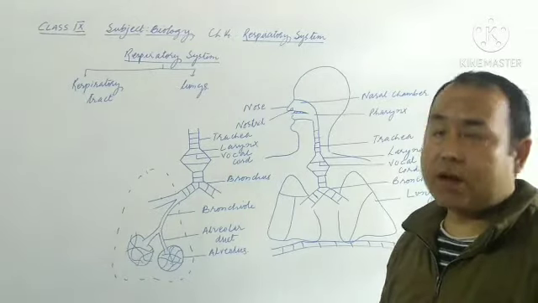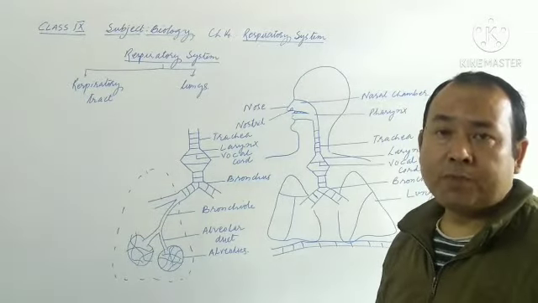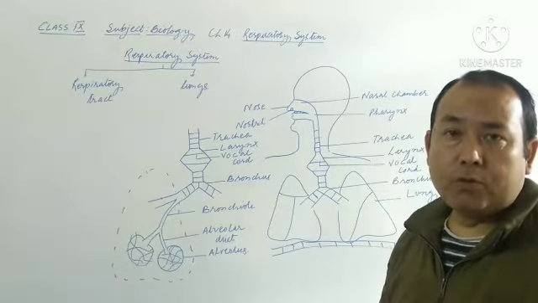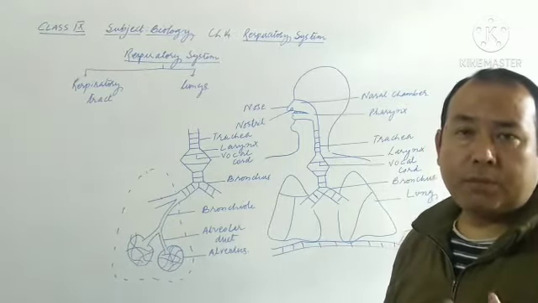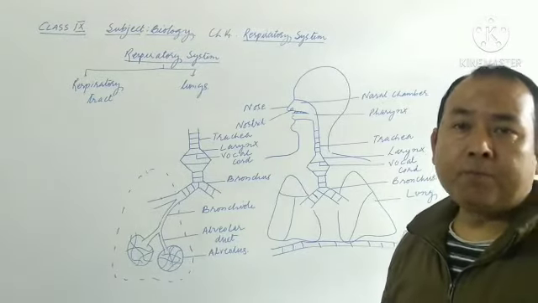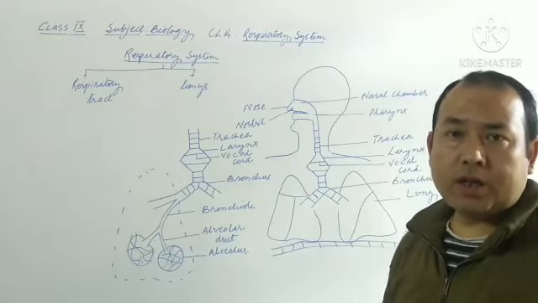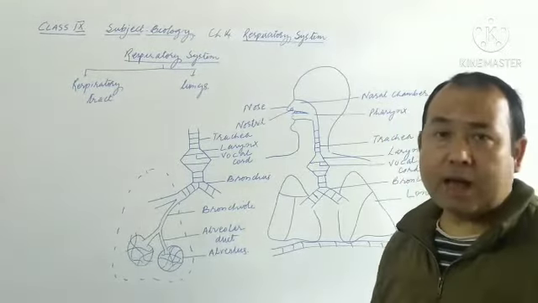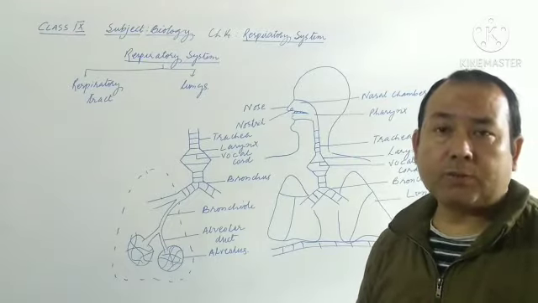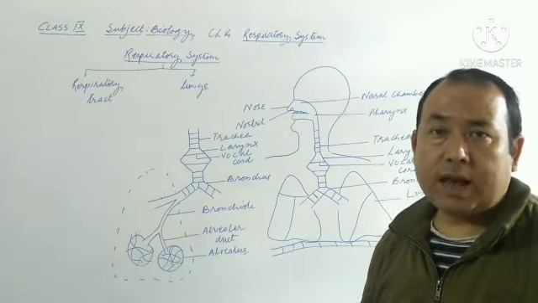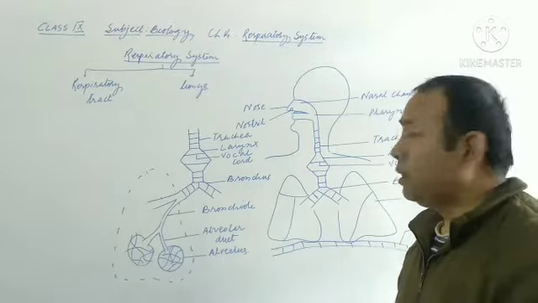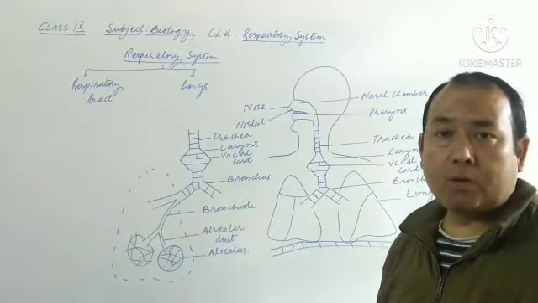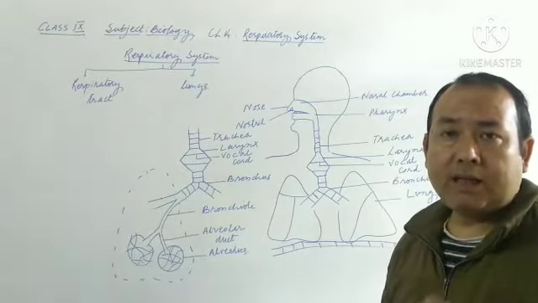Now this nasal chamber is lined by the mucous membrane. This mucous membrane releases a fluid which we call mucus. The mucus is responsible for trapping all the germs that come along with the air. At the same time, the nasal chamber is also responsible for warming the air that has to go into the lungs.